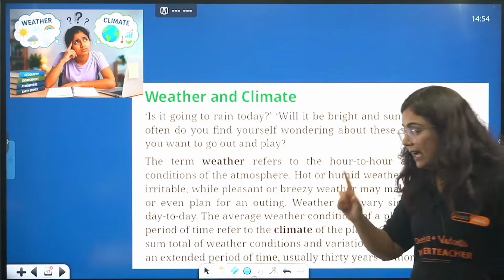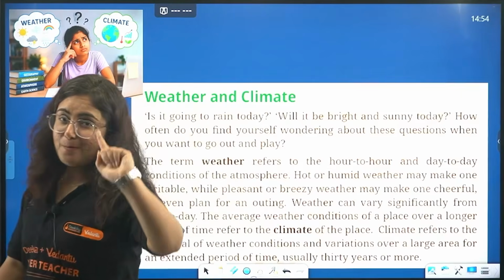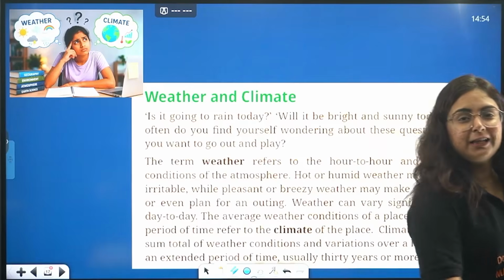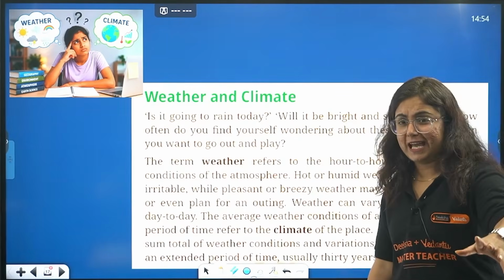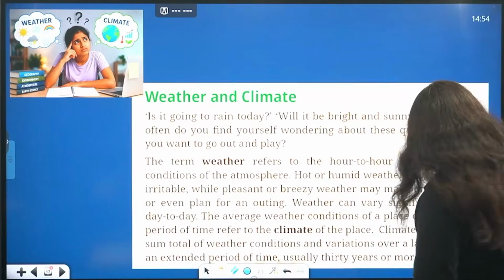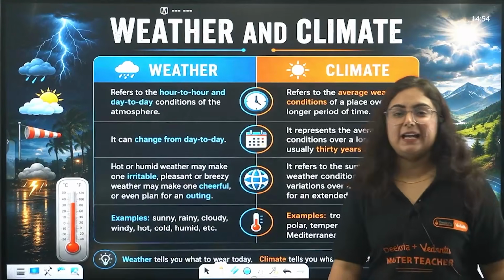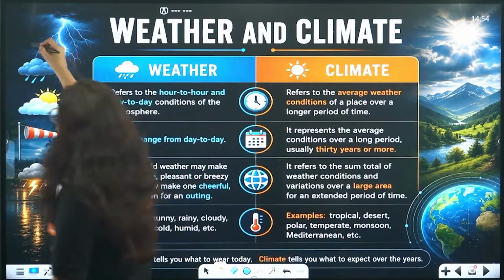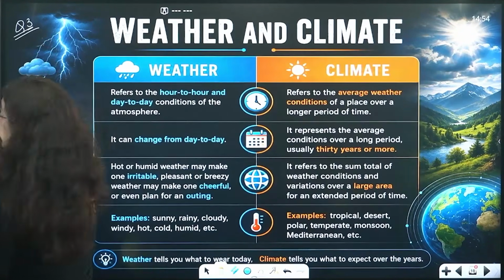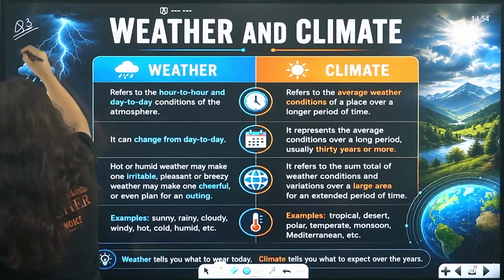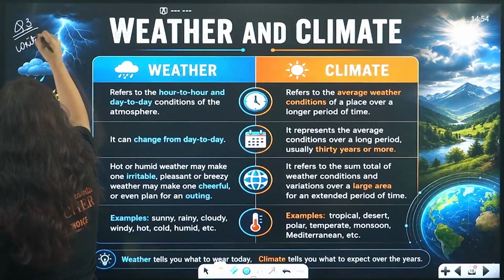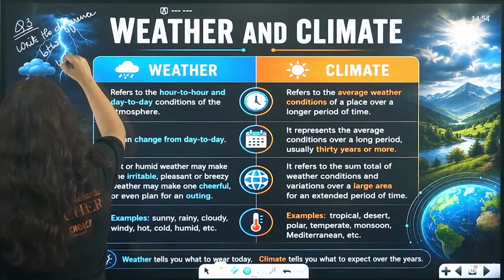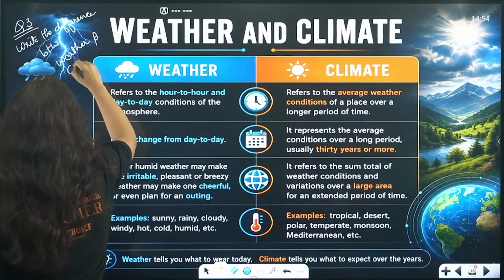Get it? Mark my words, there is one question that is going to come in your exam for sure. What is that? I know you guys have already guessed it. Write the difference between weather and climate. You need not write it because I have written it for you. So, a very important question. For how many marks, beta? For 3 marks. The question is: write the difference between weather and climate.